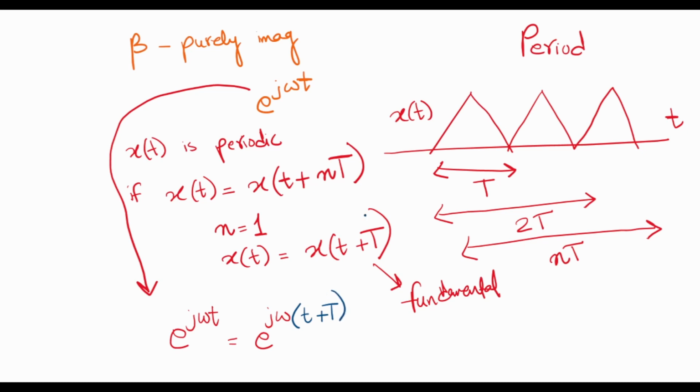From this explanation, we know that e to the power j omega t would be periodic if it equals e to the power j omega times t plus a certain period, capital T. If we simplify this further, we can write e to the power j omega t is equal to e to the power j omega t times e to the power j omega capital T. So this cancels out and we are left with e to the power j omega T equal to 1.